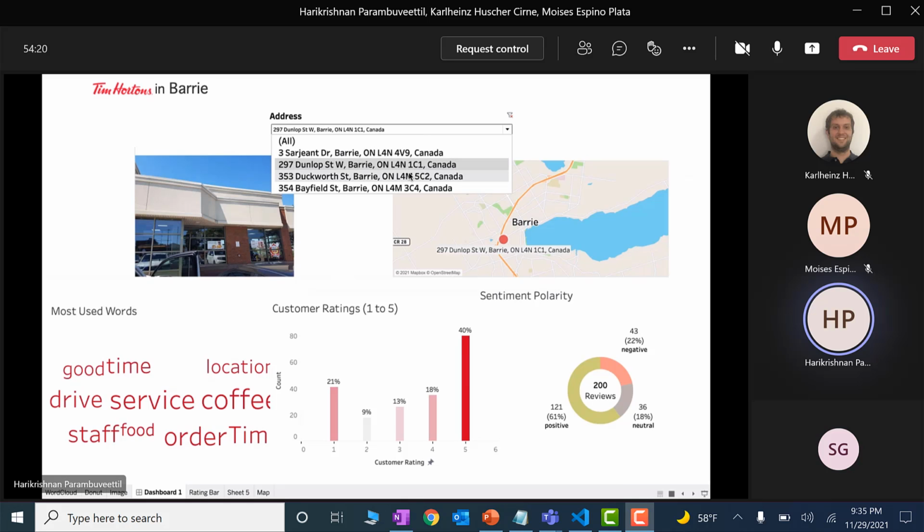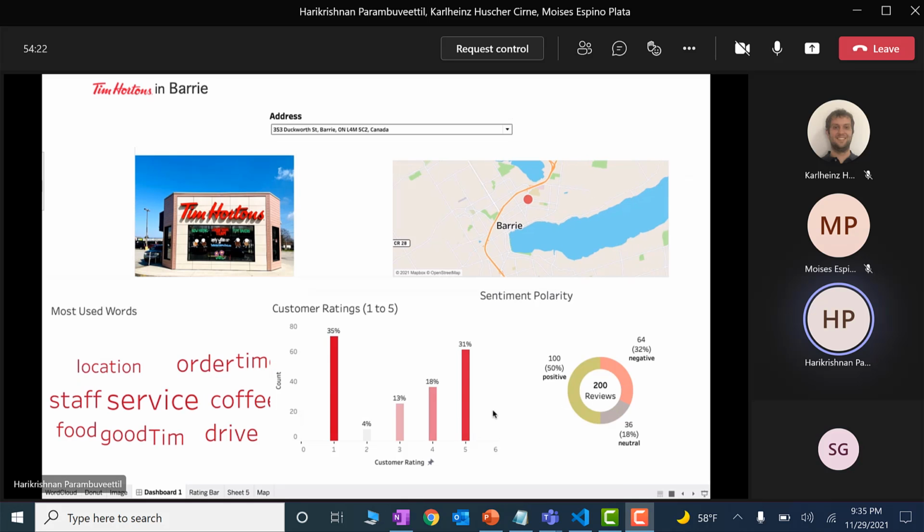In the third one, it is the same as the first one. It has 50% positive reviews and 32% negative reviews. Comparatively, the trend is always that the neutral reviews are fewer. That is because of the strategy that we have chosen to differentiate positive, neutral, and negative reviews.